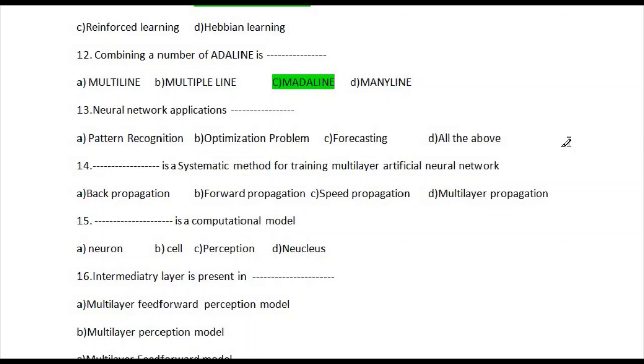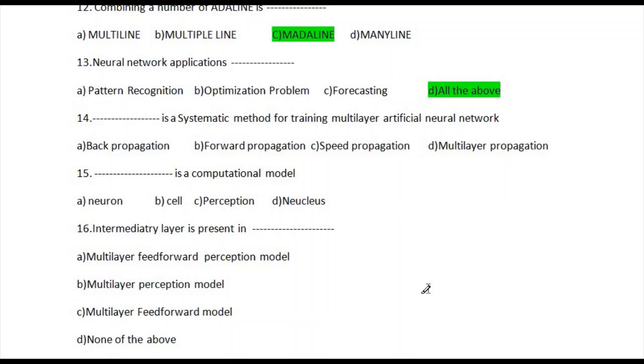Neural network application is? The available options are pattern recognition, optimization problem, forecasting, and all of the above. So the right answer is all of the above. Let's go for question number 14.